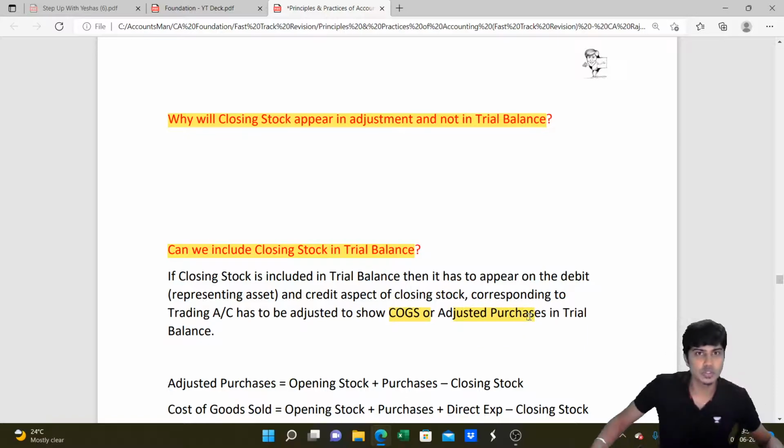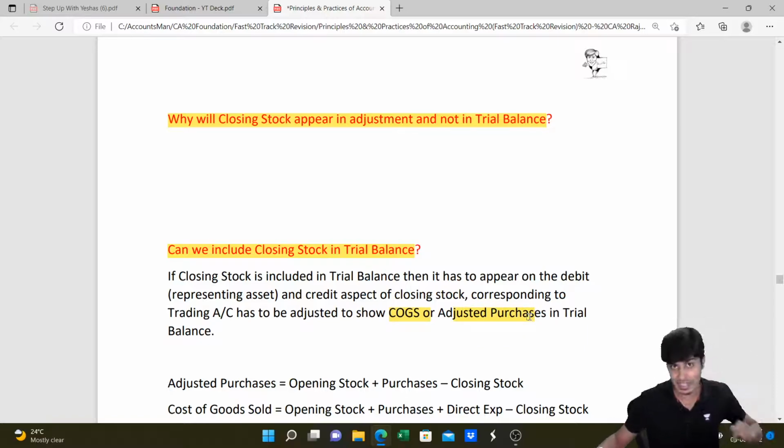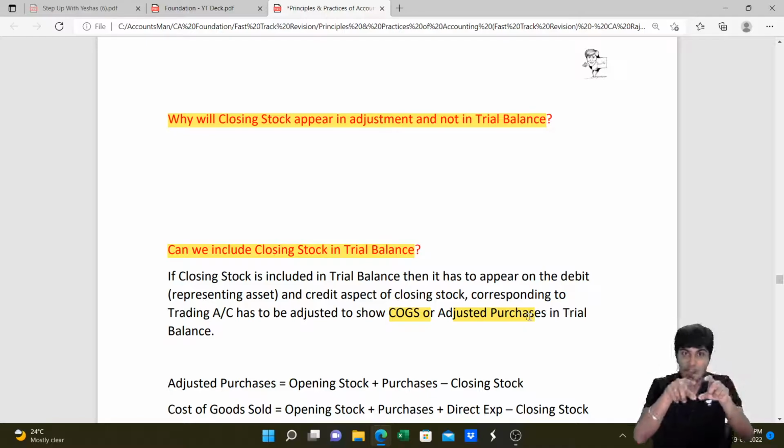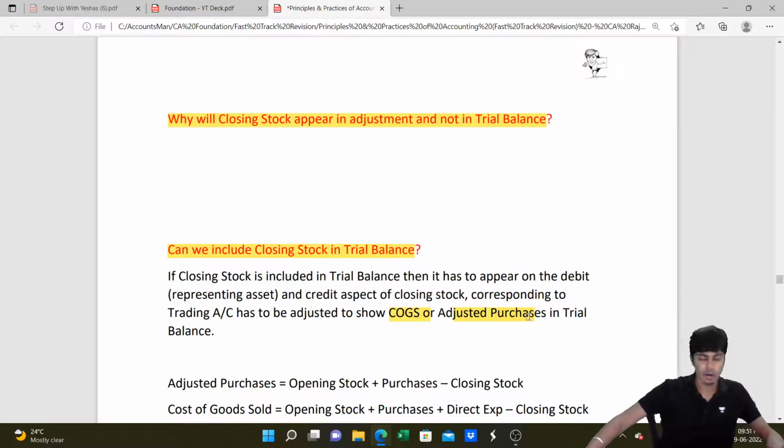If cost of goods sold or adjusted purchases is there in the trial balance instead of opening stock and purchases, in such a case, closing stock will not be appearing on the credit side in the trial balance. It will be appearing only on the debit. Why? The credit aspect of closing stock is already adjusted with purchases and opening stock to arrive at COGS. What do we do in that case?